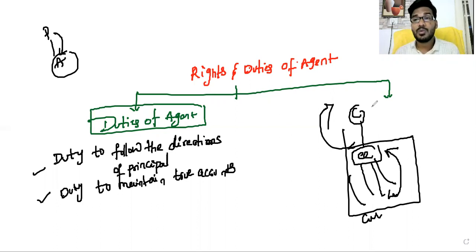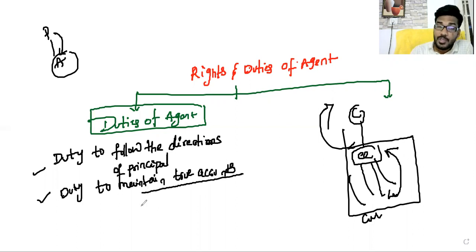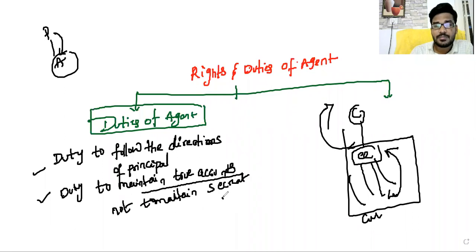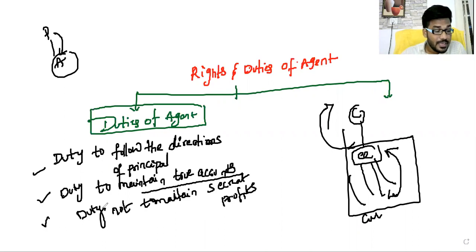In this scenario, the law clearly says there is a duty to maintain true accounts, a duty not to keep secret profits, and a duty to render true accounts.